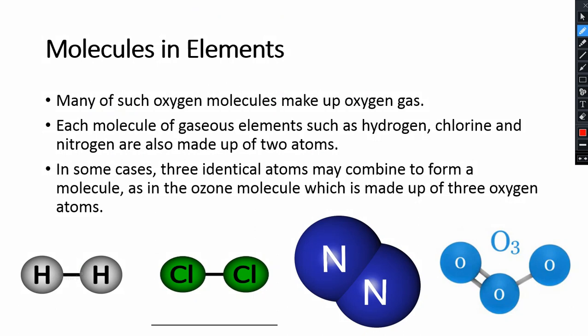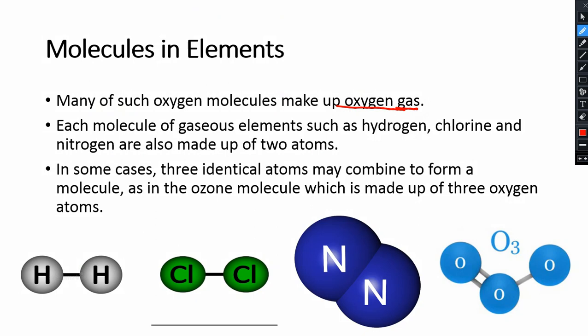So here they say that such oxygen molecules make up oxygen gas. These molecules combine and make oxygen gas, what we are inhaling, which is present in our atmosphere also. So these gases are also made from molecules.